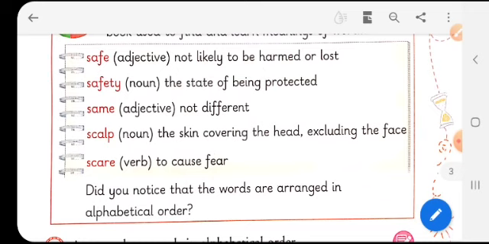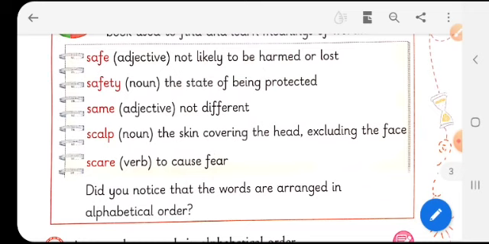These are the words that begin with S. Now, 3 of the words have the same second letter, that is safe, safety, same. And 2 of the words have the same second letter C, scalp and scare.